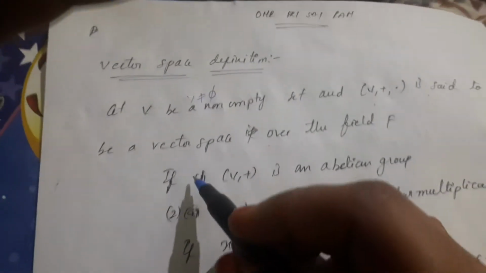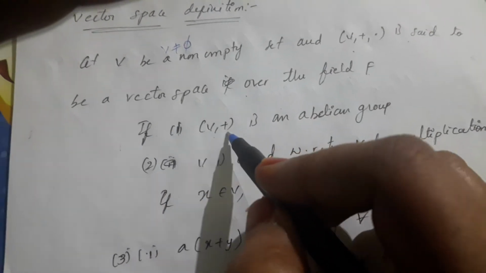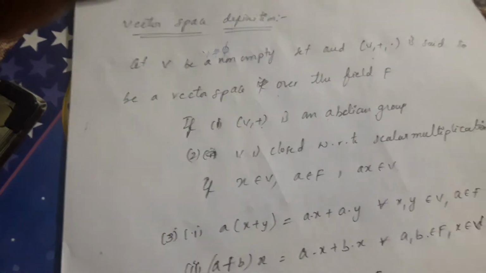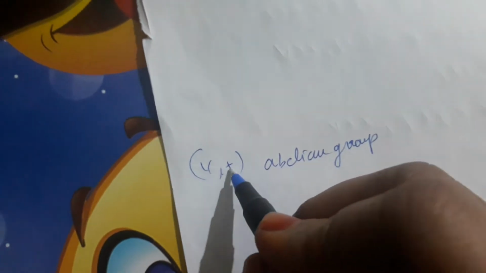First, we have to prove that (V, +) is an abelian group. What is the definition of an abelian group? (V, +) is an abelian group, that is, V is an abelian group under addition.